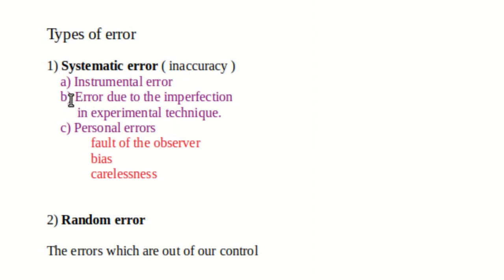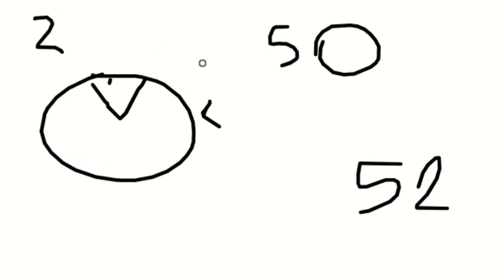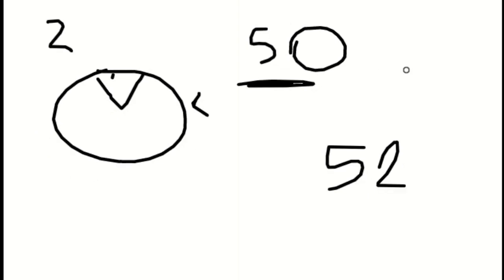Now there is another type of error, the error due to imperfection in experimental technique. So what is the imperfection in experimental technique? Suppose again I have to measure the weight, but I stand on the weighing machine and I am holding the wall. I am holding a pole or the wall, so what will I get? The weight will be different, right. So that is called imperfection. So if there is imperfection, you will get some error. So this is the second type of error.